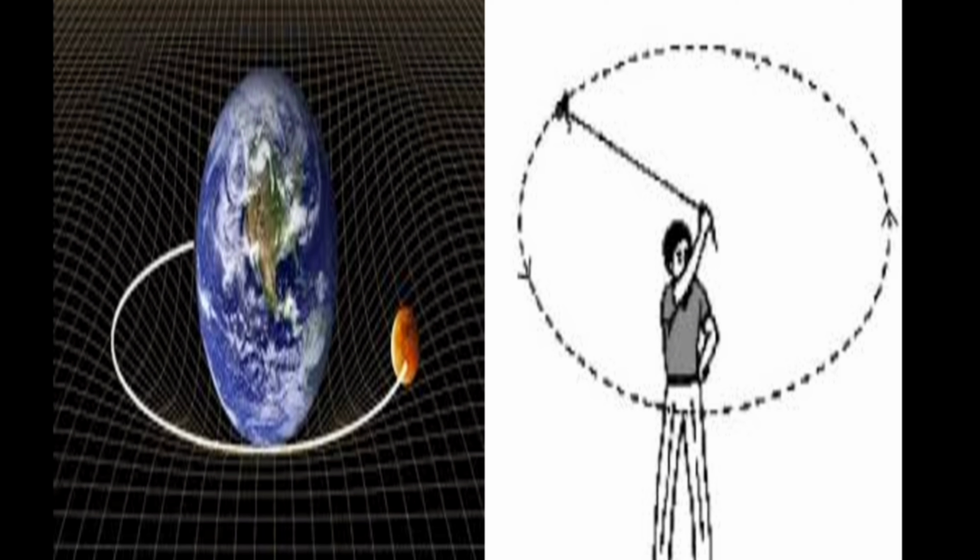Then, does the apple attract the Earth? We said Earth attracts the apple. But now I am asking, does the apple attract the Earth? Yes, the apple attracts the Earth. But we do not see the Earth moving towards an apple. If the apple attracts the Earth, we should see that the Earth is moving towards the apple. Have you ever seen that? No.